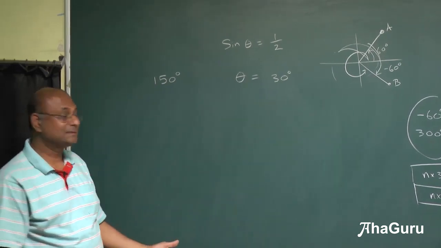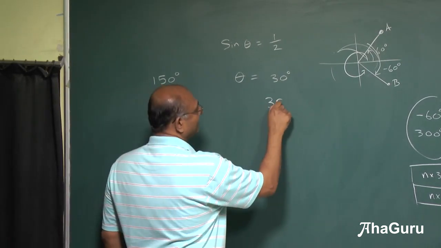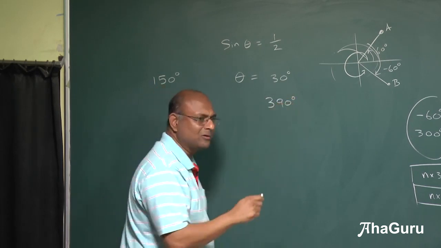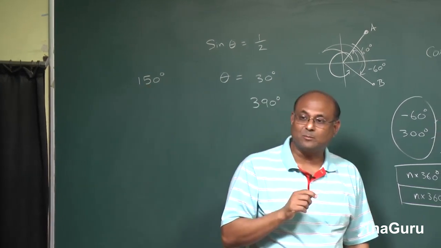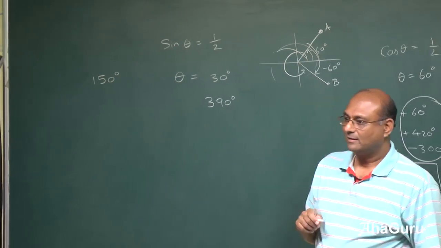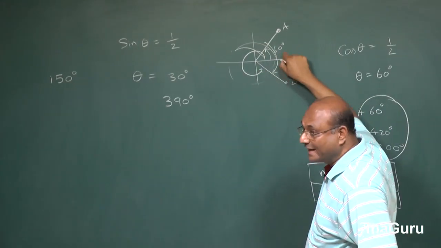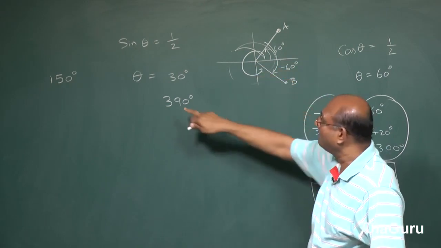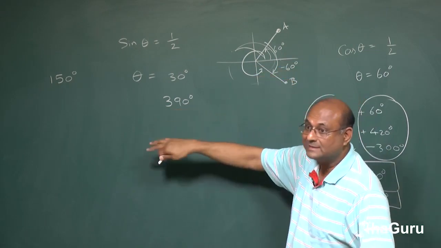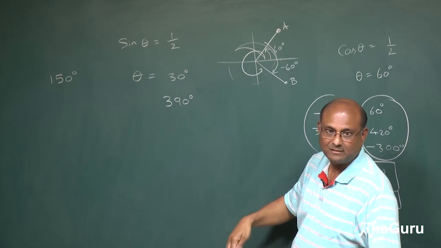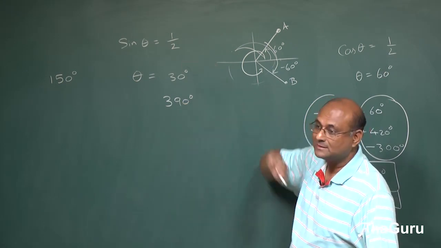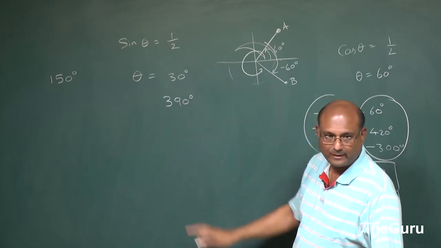That's also a possible answer. So 390 is a possible answer. What about 360 minus 30? What about 330? No, that won't work, because if I did 360 minus 30, the angle will turn out to be minus sine 30, and so it won't be the same as half. I hope that is clear.